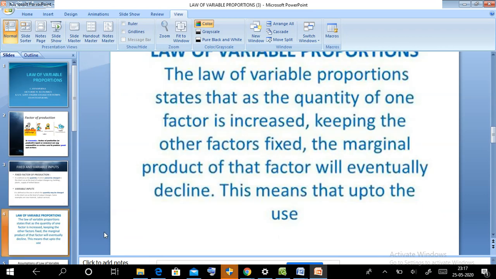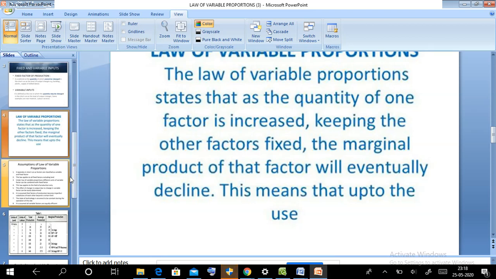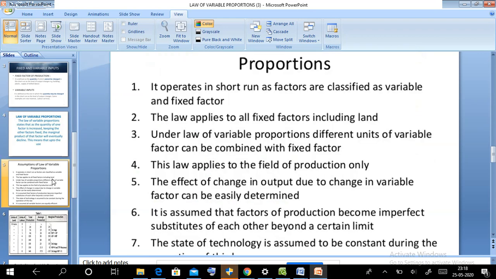So, the law of variable proportions. The law of variable proportions states that as the quantity of one factor is increased, keeping other factors fixed, the marginal product of that factor will eventually decline. That means when we keep other factors of production fixed and increase one factor of production, then what will happen to the production? That is called the law of variable proportions.